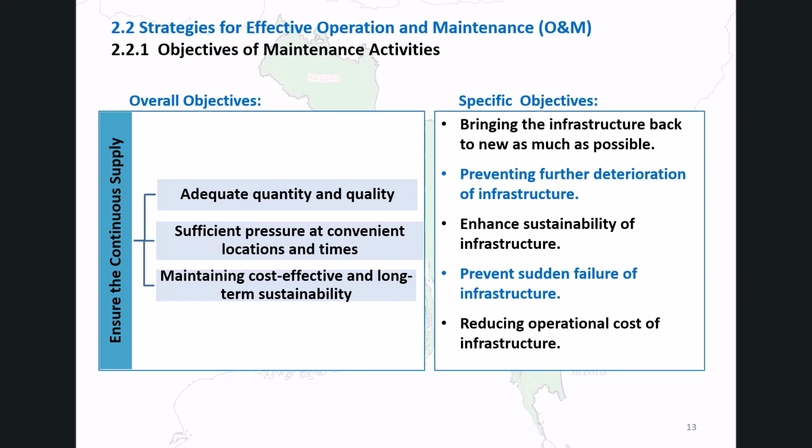To prevent sudden failures. And to reduce operational costs. These objectives reflect a proactive approach to maintenance. Rather than waiting for things to break down, effective maintenance aims to extend asset life, avoid emergencies, and keep costs manageable over the long term.